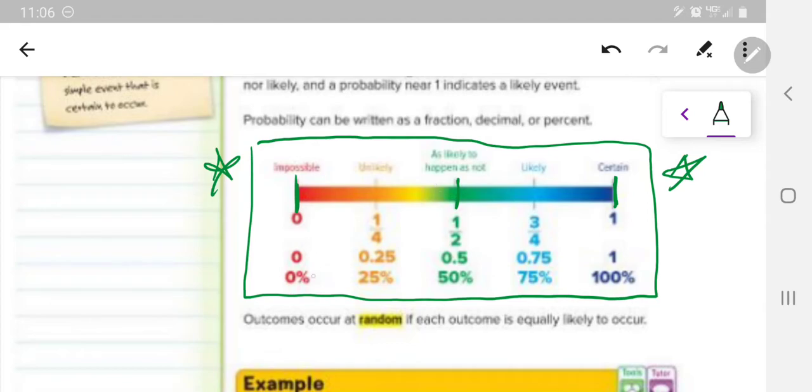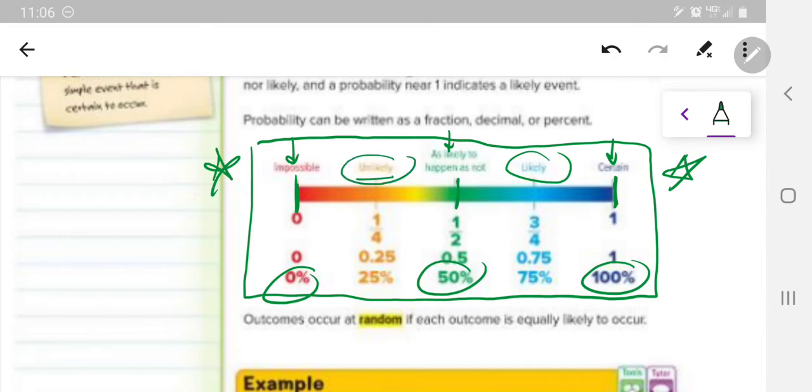If it hits any of those exactly, then you put this word down. But anywhere in between, if it's somewhere between 0 and 50, it's going to be unlikely. And anywhere between 50 and 100, it's going to be more likely than not to happen.